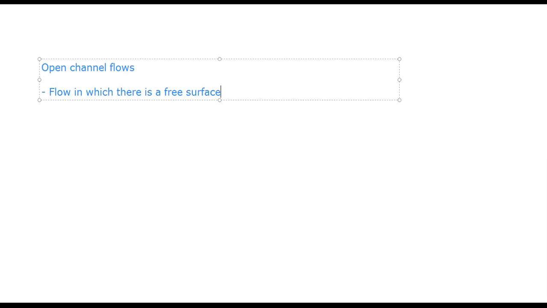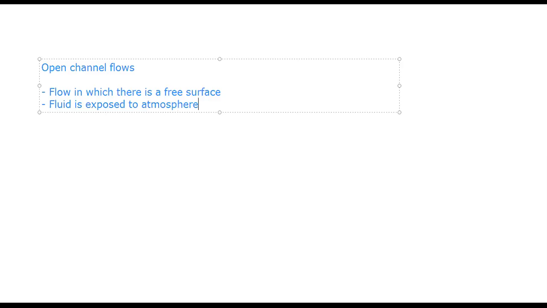In the case of pipe flow, the pipe is completely filled with the fluid. So the pipe constrains the fluid. But in the case of open channel flow, it could be inside a pipe also, but there must be a free surface. And then the fluid is exposed to the atmosphere.